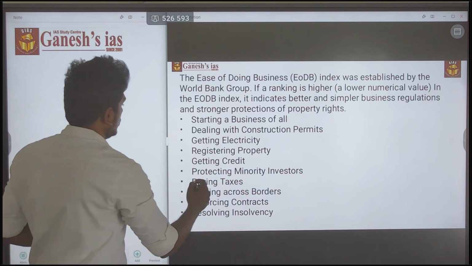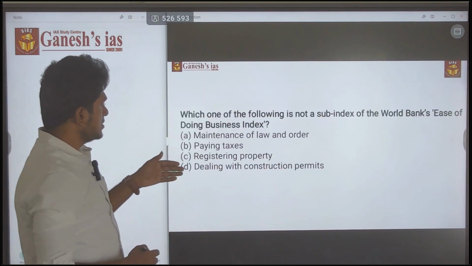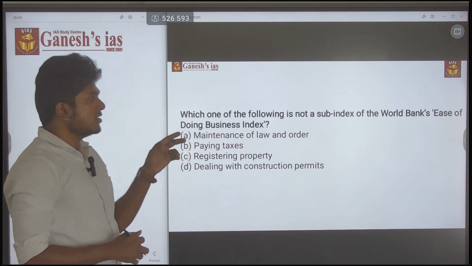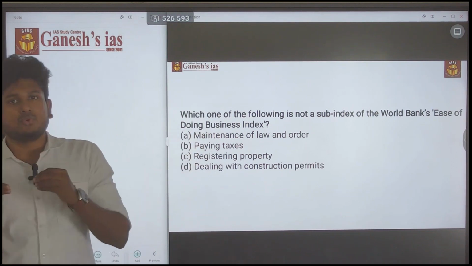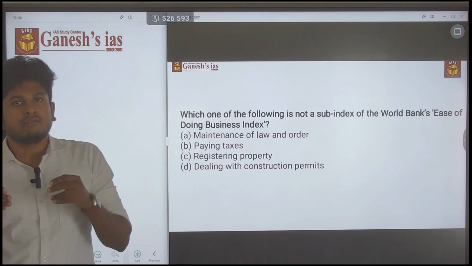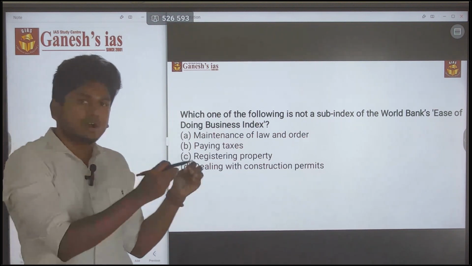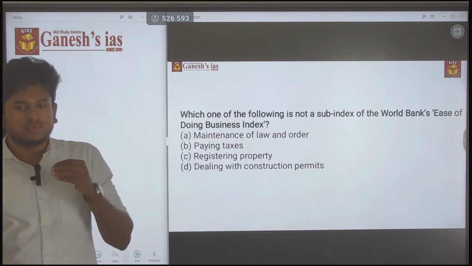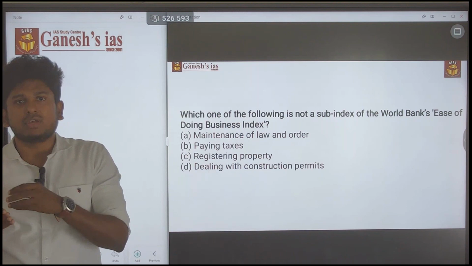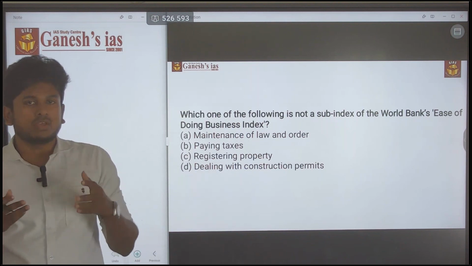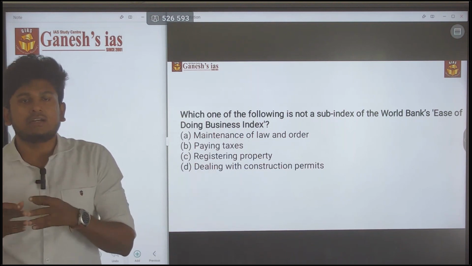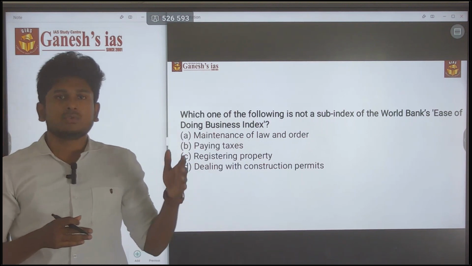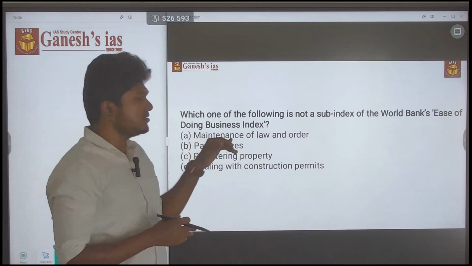So in this, maintenance of law and order. Think: ease of doing business, is that anyway related to law and order? No. If they are going to do a business activity, whatever the criminal law, whatever the civil law, that is not going to affect the business activity. In such a way, A is wrong.